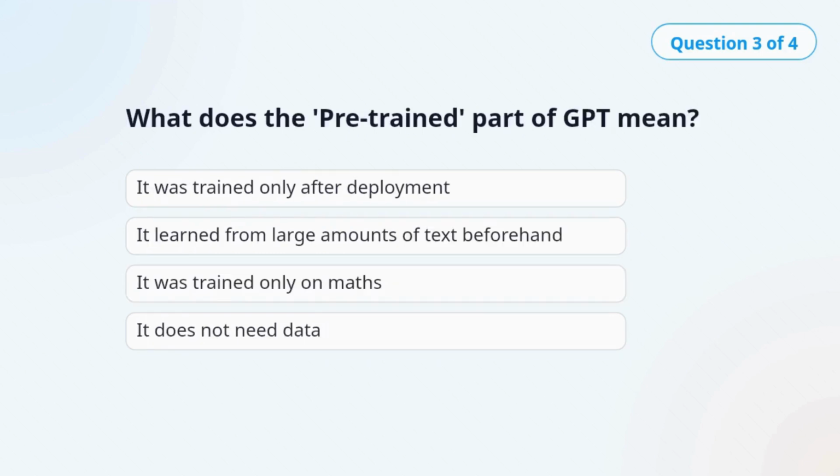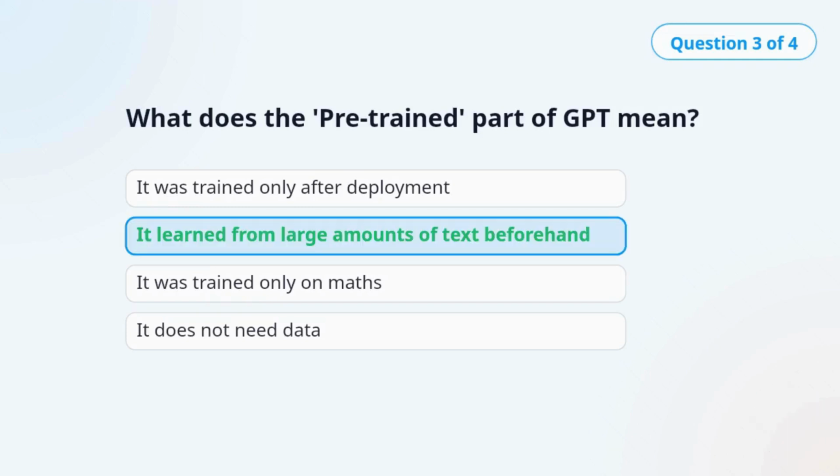Question 3. What does the pre-trained part of GPT mean? The correct answer is it learned from large amounts of text beforehand. Pre-training happens before the model is adapted to instruction following or chat use.